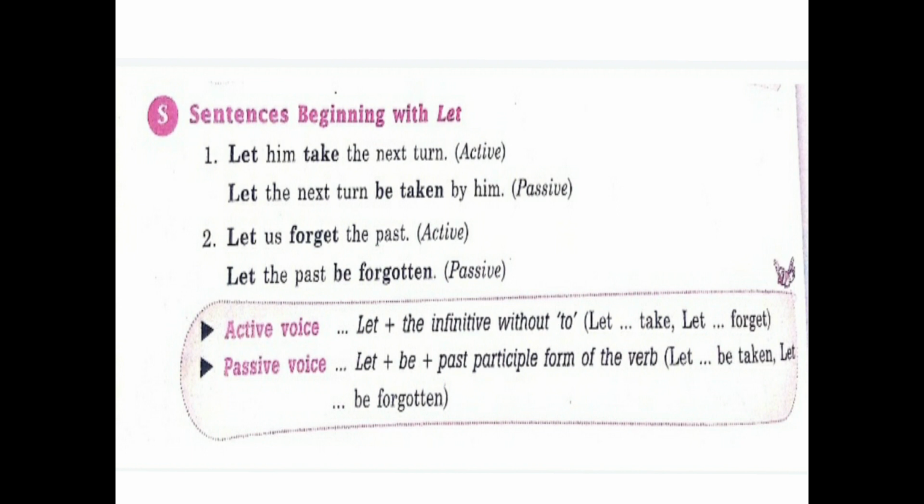So here, let him take the next turn. Here, him is the subject. Next turn is the object. So object becomes subject and subject becomes object. And the sentence is like this. We start the sentence with let only. Let, then what will come? Object will come, which is the next turn.